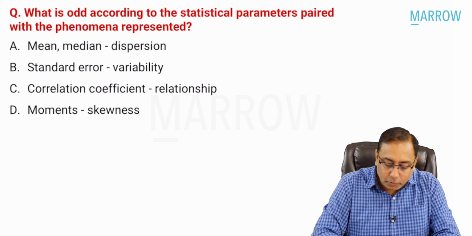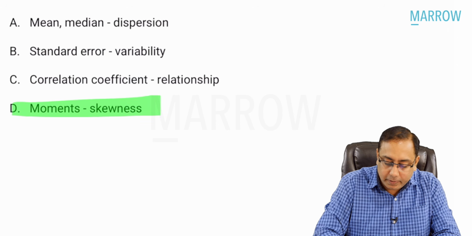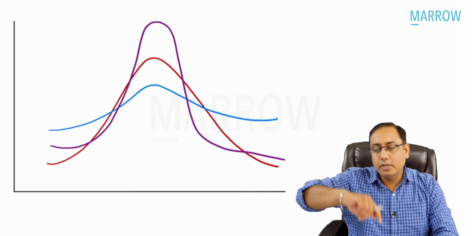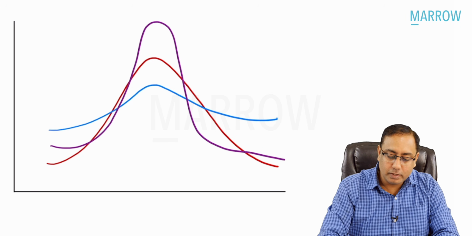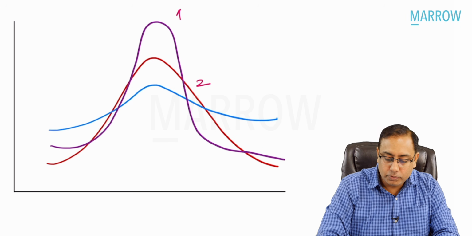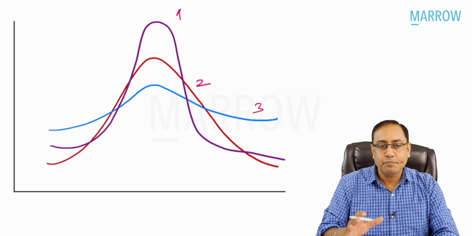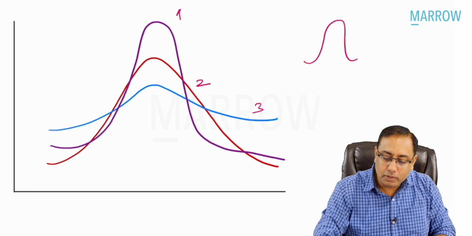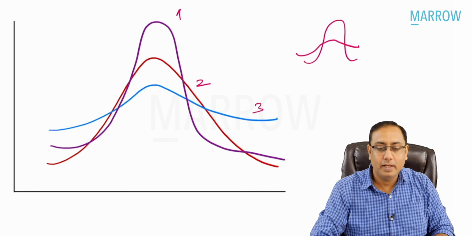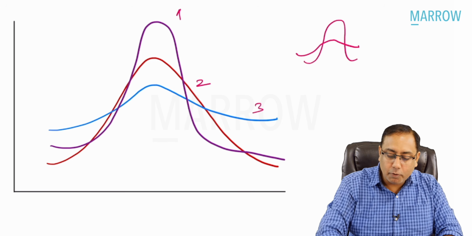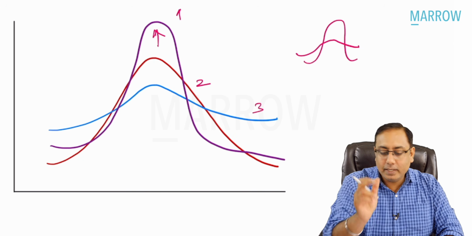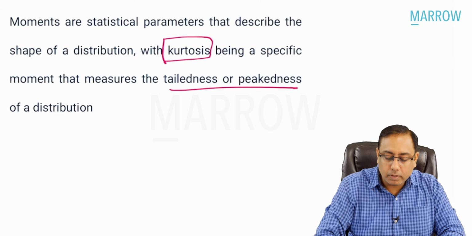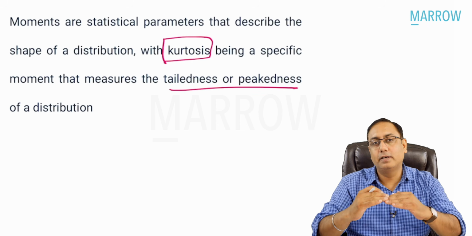So if you start from below, beta, if you start from the lower area, what is moments and what is skewness? Whenever we talk about a normal distribution curve, you can see that there are different normal distribution curves. I have made 1, 2, and 3, three curves. They all seem to be normally distributed. It is a bell-shaped curve. Now the bell could be a long bell. It could also be a flat type of bell. So this peakness, how peaked the thing is, is called kurtosis, beta. Kurtosis means the peakness, how huge or how flat the peak is.